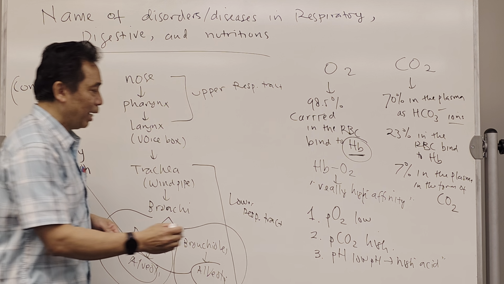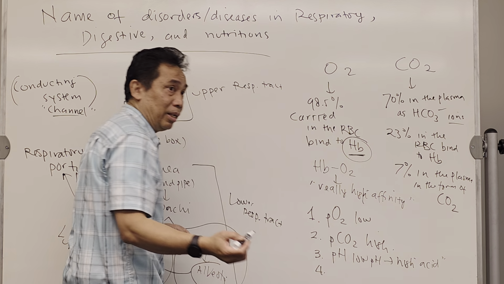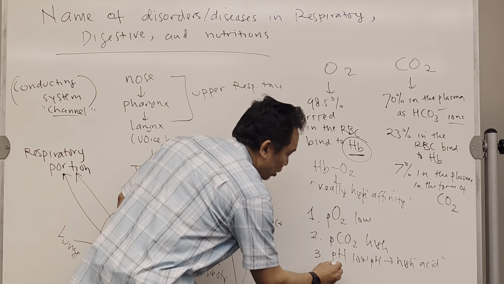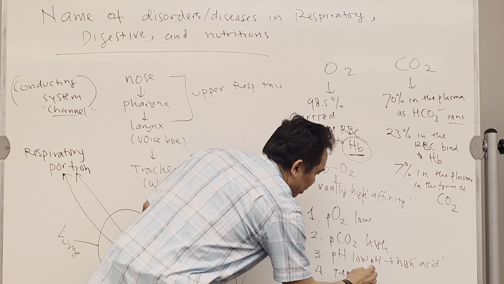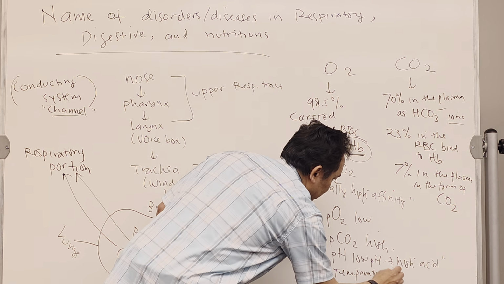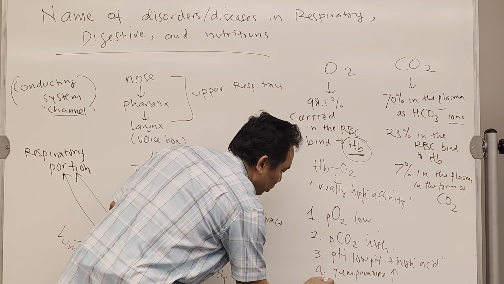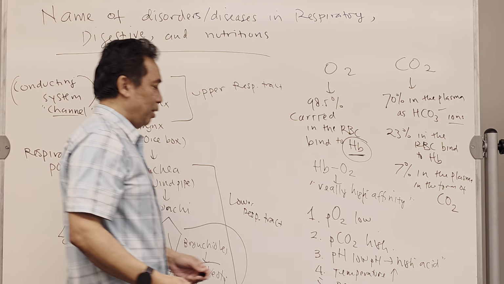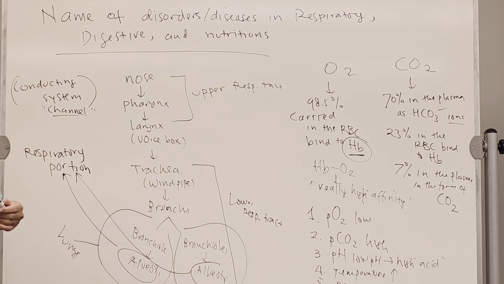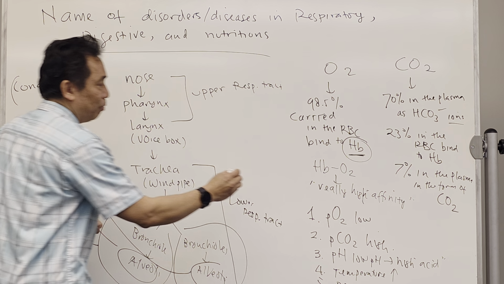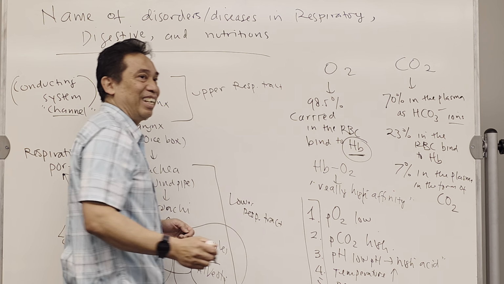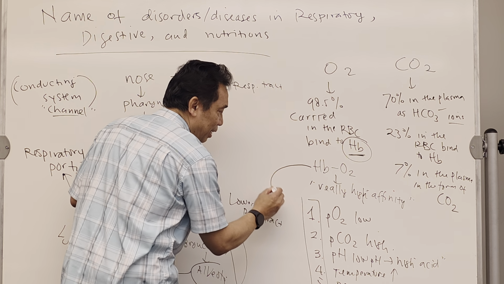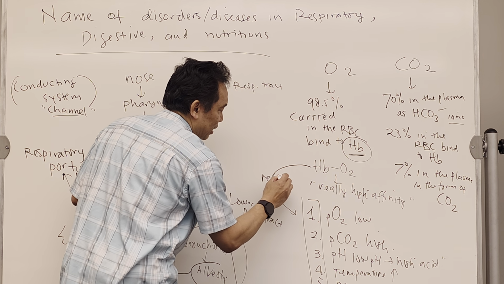Okay, and also that cell, when it is active, actually has this condition, and the temperature will also increase. Temperature increase, and it will produce a waste product called BPG, biphosphoglyceride. So these 5 conditions of the tissue or the cell will make the hemoglobin release the oxygen to this place.